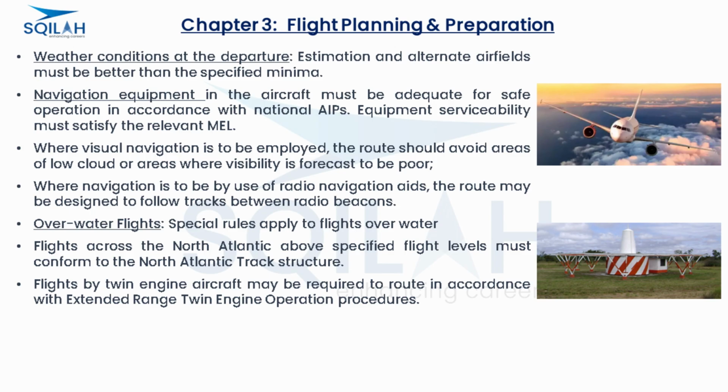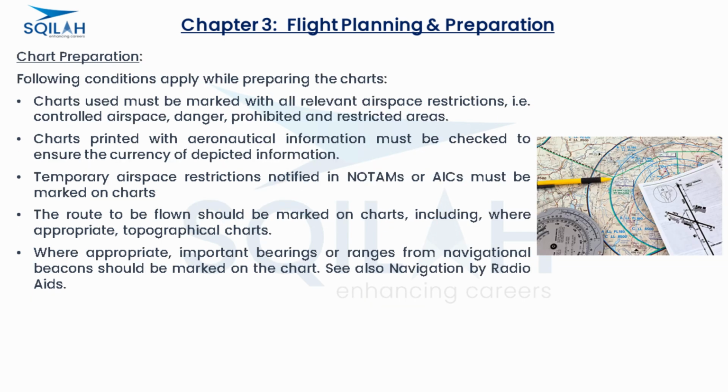Flights across the North Atlantic above specified flight levels must conform to the North Atlantic track structure. Flights by twin-engine aircraft may be required to route in accordance with extended-range twin-engine operation procedures. Chart preparation. Following conditions apply while preparing the charts.